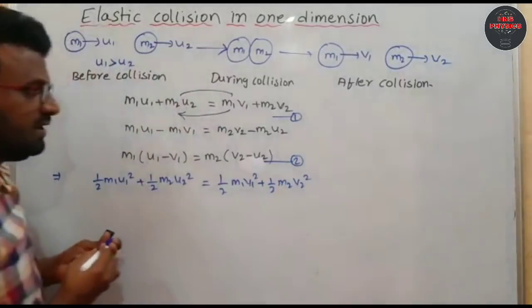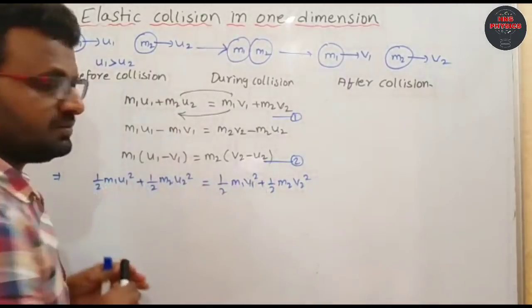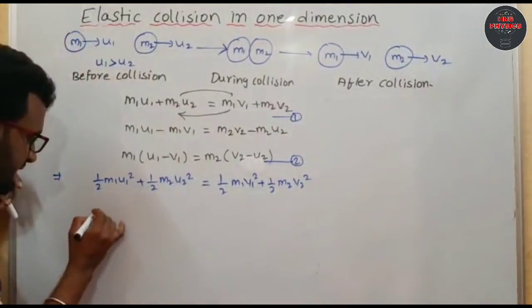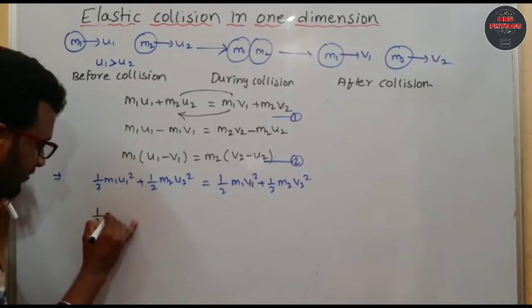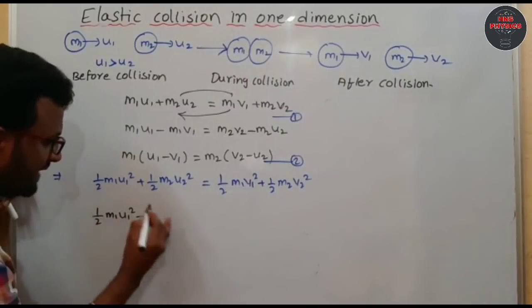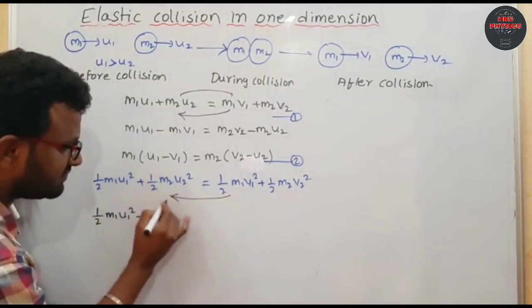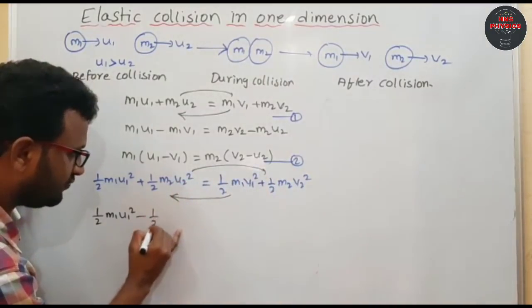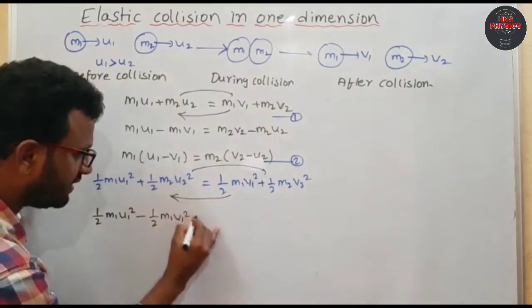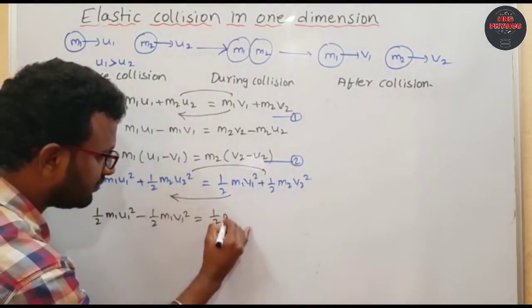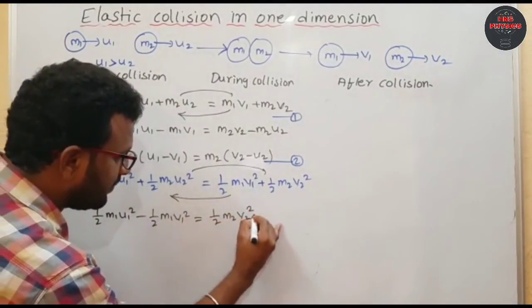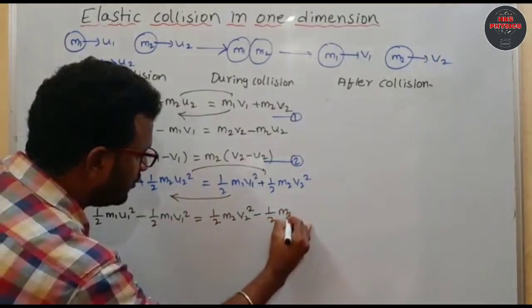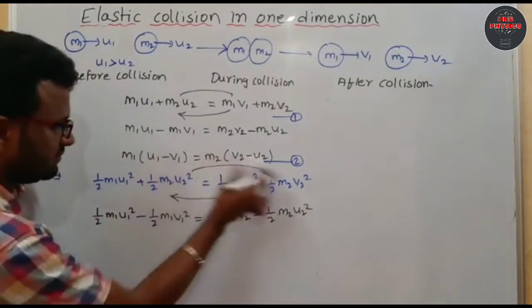Again I am going to take the m1 terms to one side, so half m1 u1 square minus half m1 v1 square equal to half m2 v2 square minus half m2 u2 square.